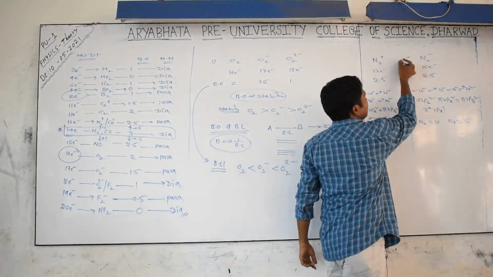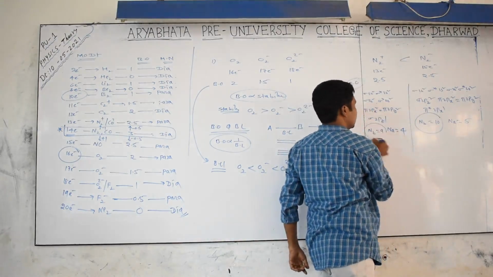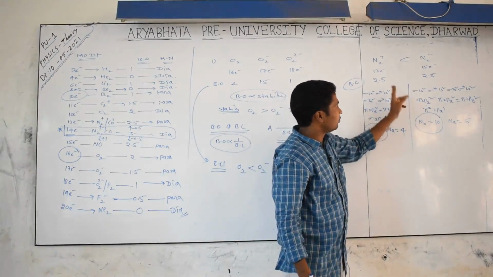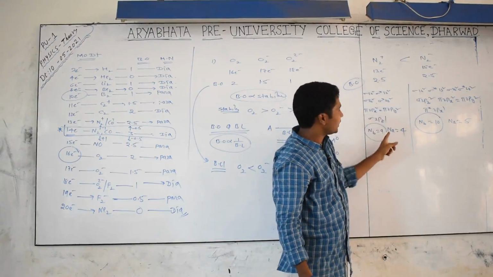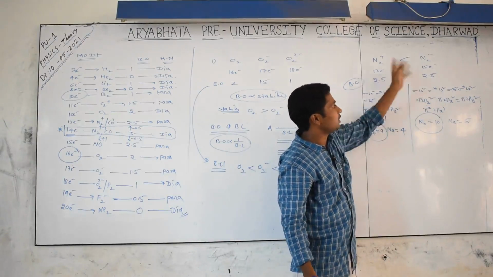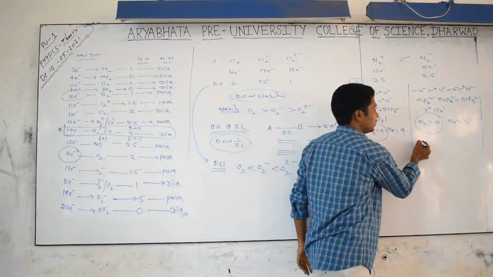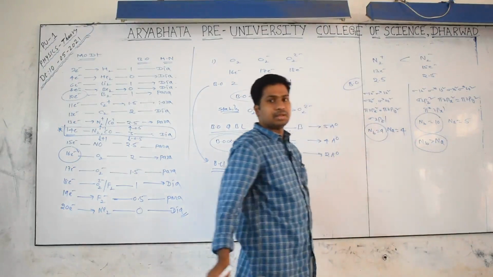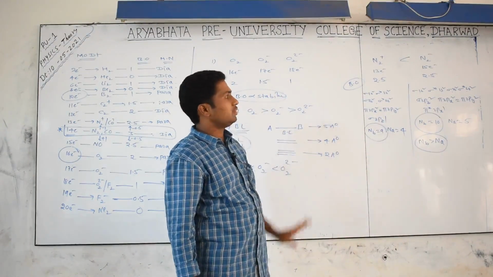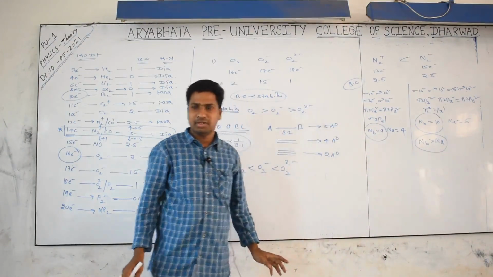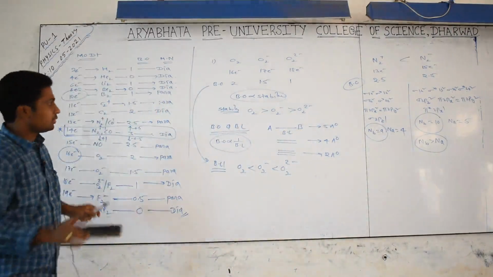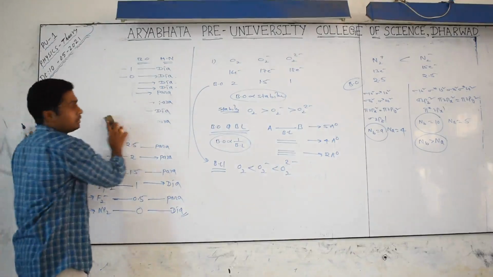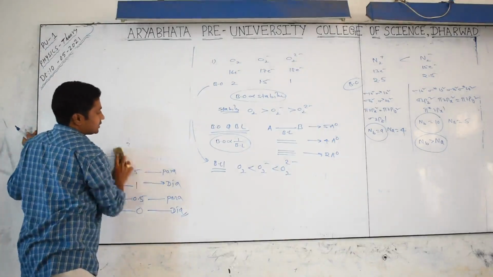So we can write that where the bonding electrons are more, it is the more stable species. We can tell it like this: if bond order remains the same, where we are getting a greater number of bonding electrons, that will be more stable. Already we know bonding electrons are more stabilizing than anti-bonding electrons. That is an important concept from the competitive point of view. All of you clear? Yes. This is a very important thing we have to learn.